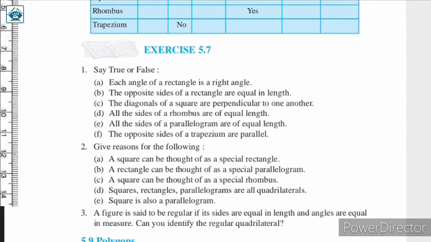Let us now begin exercise 5.7, question number 1. Say true or false. So in this question we have to say whether the following statements are true or false.